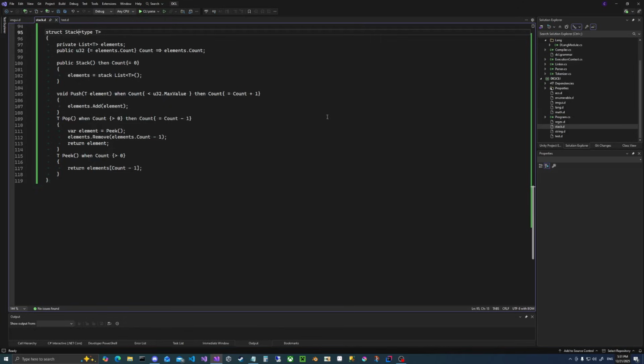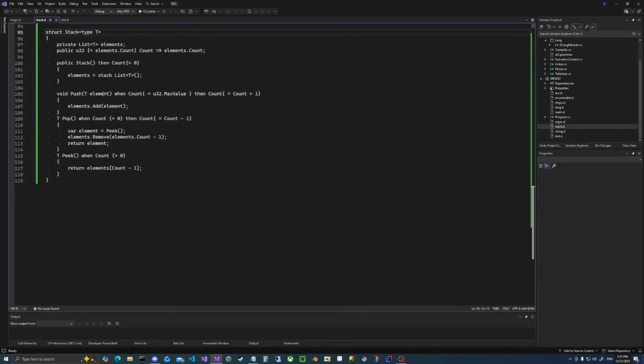But let's look at the interesting part here, the functions. You can see that all functions have a when clause. These are compile time constraints that are actually necessary to call the list operations. They happen to be shared by the stack because it's backed by the list. So for a push, we have to make sure the count isn't already at its maximum value. The maximum value is of course limited to the 32-bit unsigned integer limit, because what would happen if you were to add another one? It wouldn't even know about it.